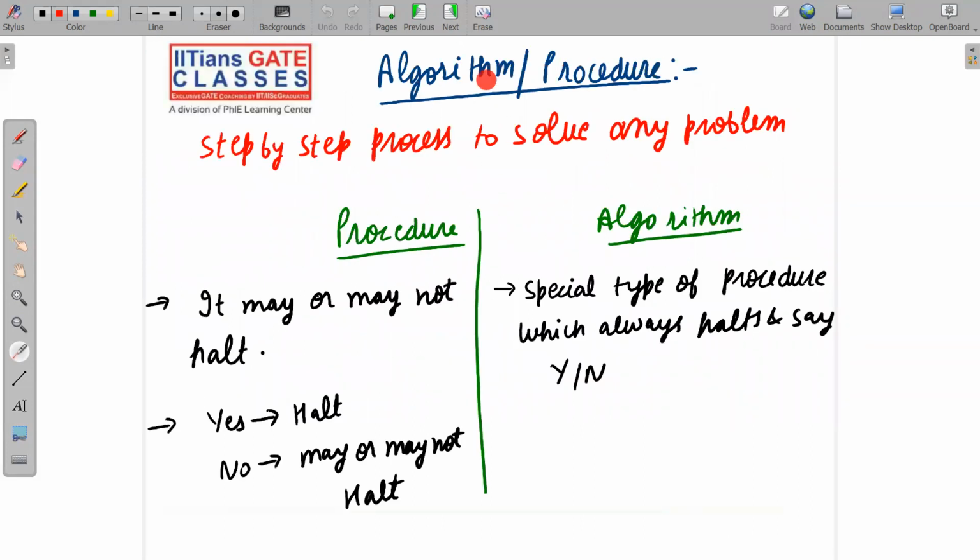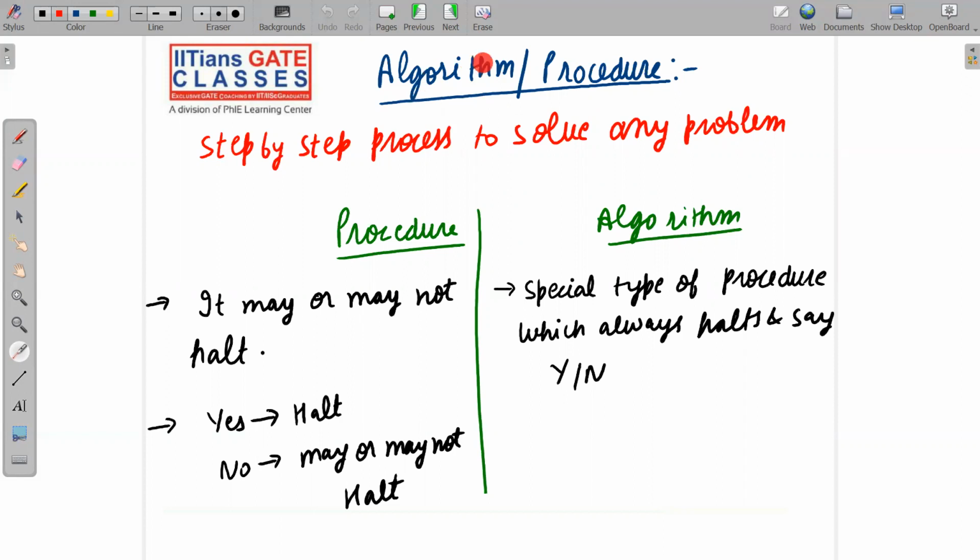So, algorithm or procedure: many books say that these two are the same thing, but actually there is a small difference between them. Roughly, I can say an algorithm or procedure is a step by step process to solve any problem. I think by now you already know about algorithms.